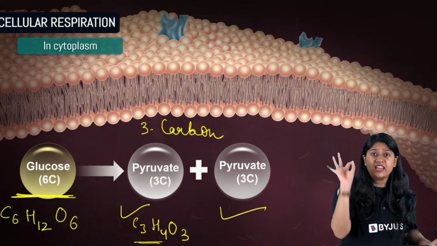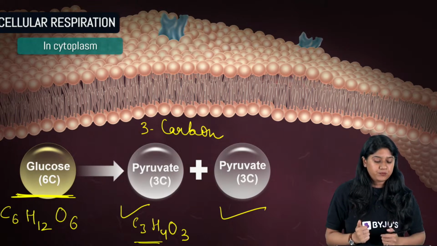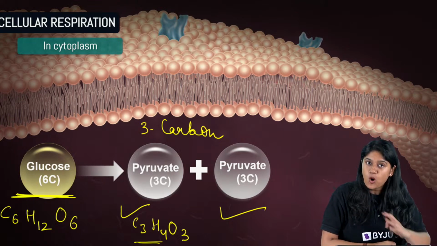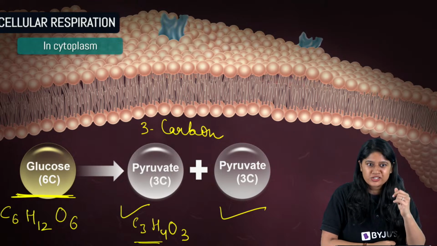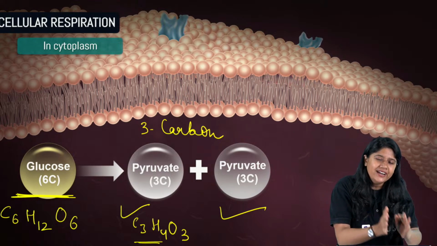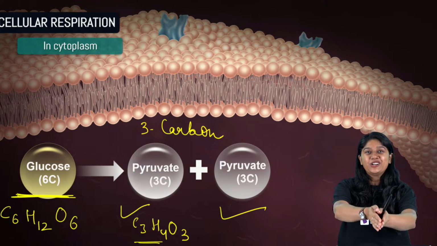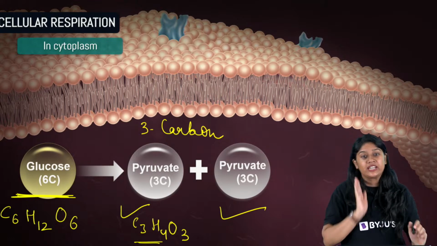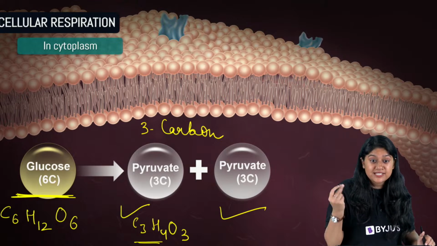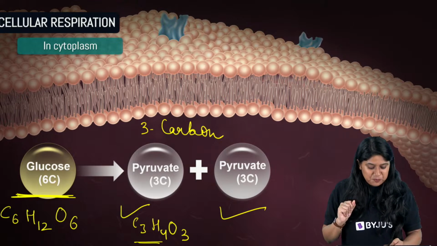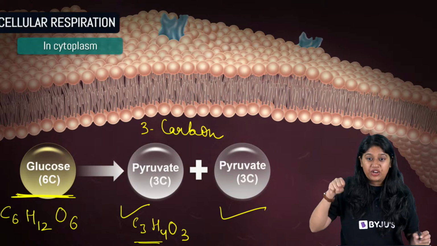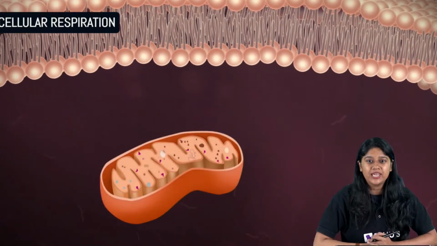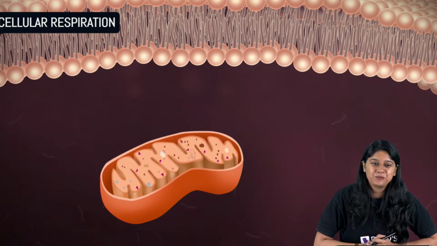This is a very crucial step and we are done with it. So till this time, oxygen has no role. Glucose is just diving into the cytoplasm, reactions are happening, and they are chilling. After this, there's something interesting happening. This pyruvate, everyone, is now ready to sail into the mitochondria.